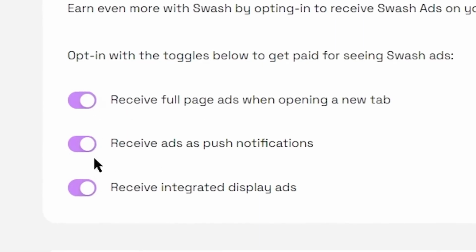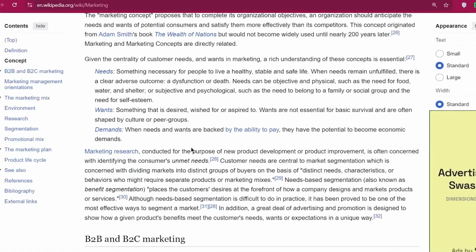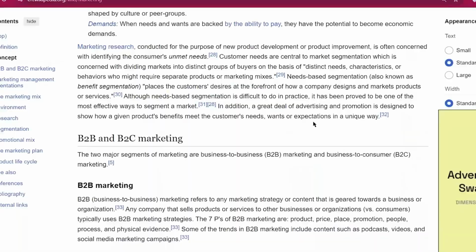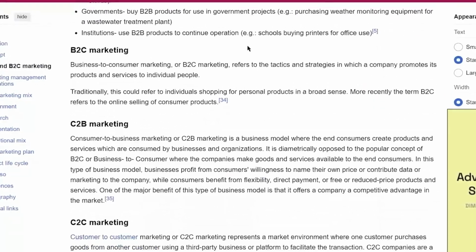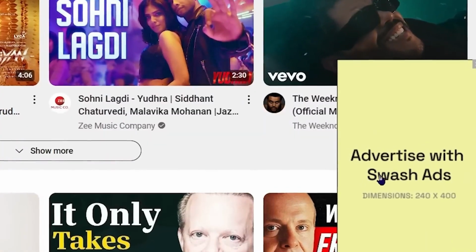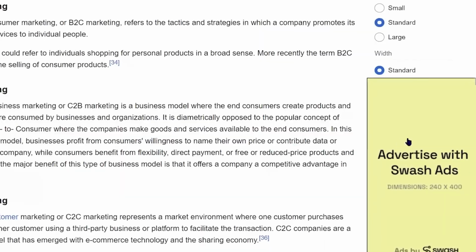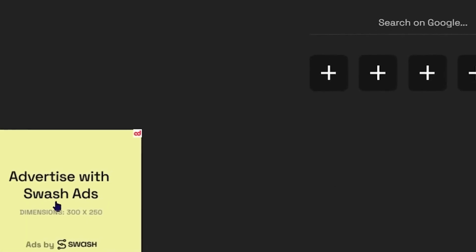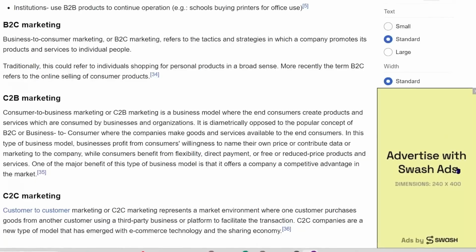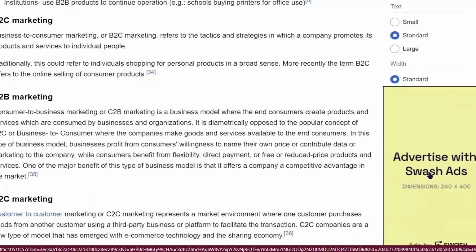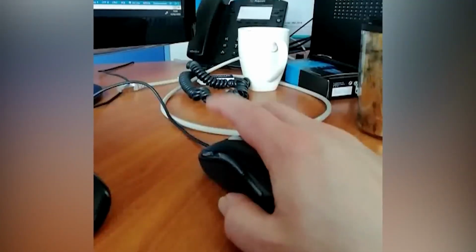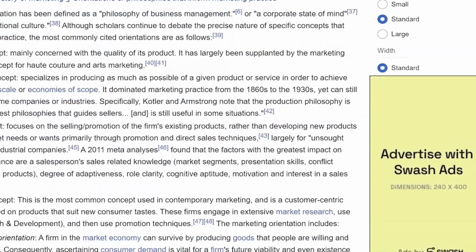Once you enable these options, now whenever you surf the web, whenever you are on a website, watching YouTube, reading blogs, or doing anything on your browser, you will be shown a banner ad like this. This ad is from Swash app extension that is showing on your Google search engine website. And the good thing is that you don't even have to click on these Google ads to make money. You will automatically be paid for each ad that will show on your web browser. But you can click on ads if you like them or if you want to, but that's completely on you. That won't affect your earnings.